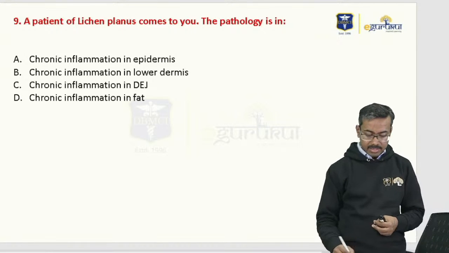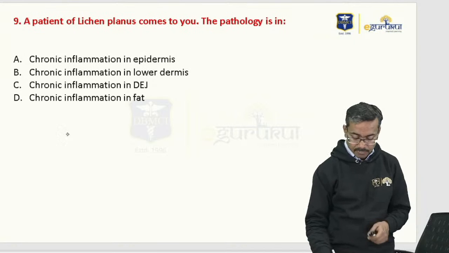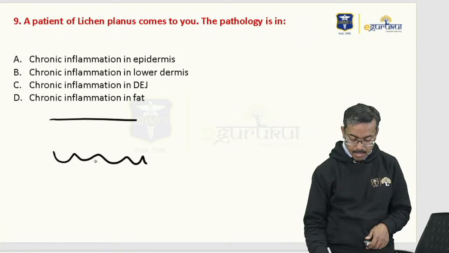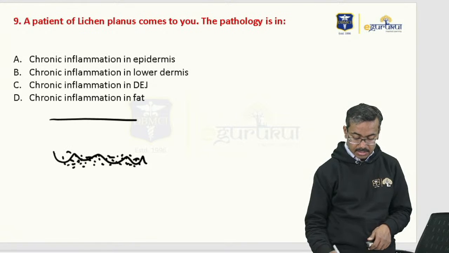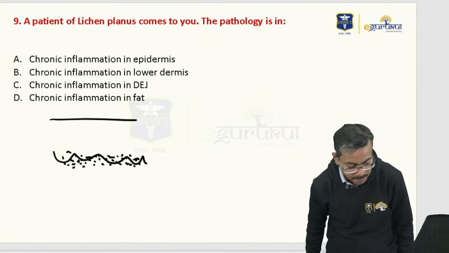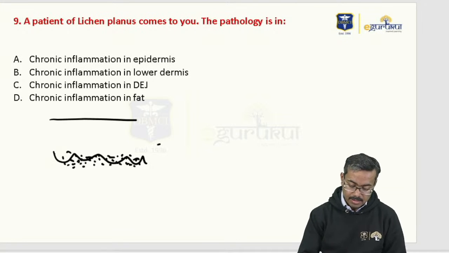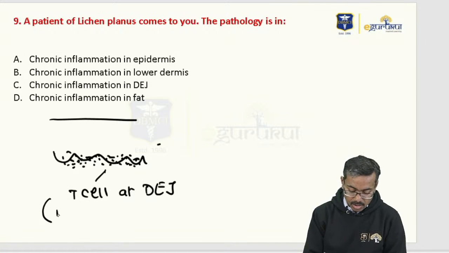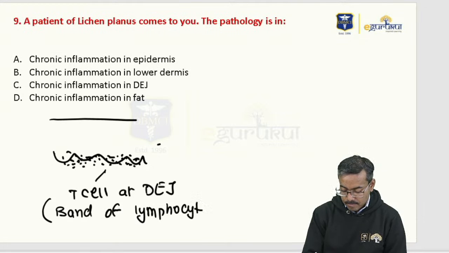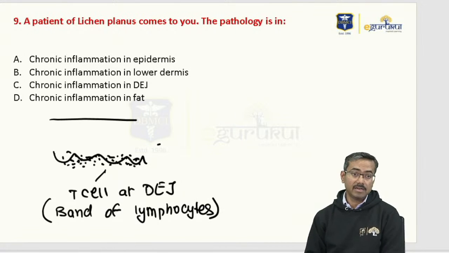The interesting thing about lichen planus is a lot of inflammation. If I just draw this image, a lot of T cell inflammation happens here. This is the T cells. We know psoriasis and lichen planus are T cell autoimmune diseases. This is a T cell inflammation, with T cells at the dermoepidermal junction. There are so many T cells there. We in fact call it a band of lymphocytes, a band of lymphocytes at the dermoepidermal junction.